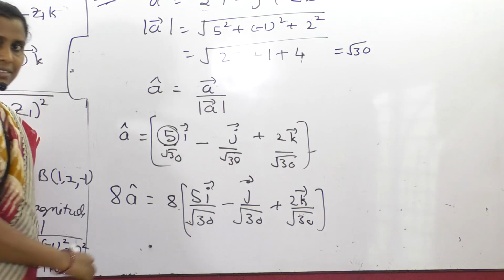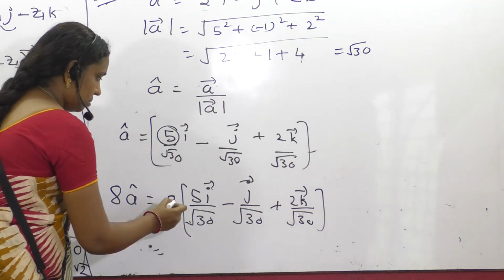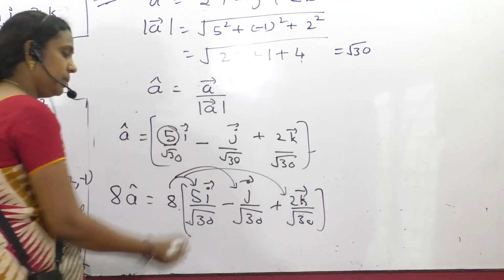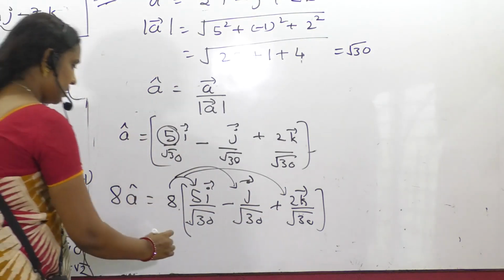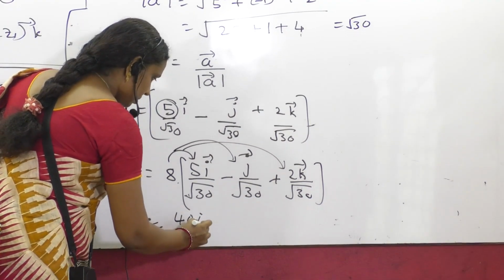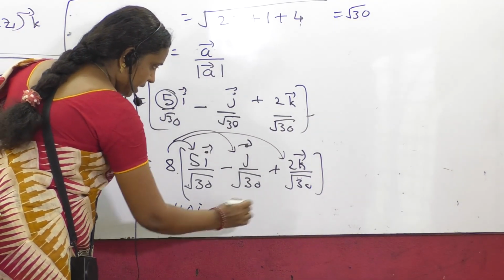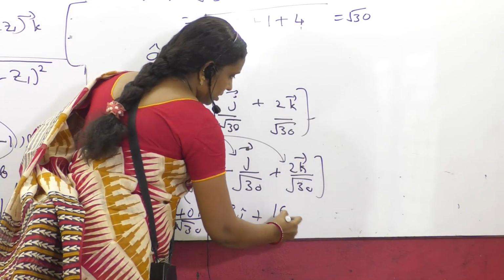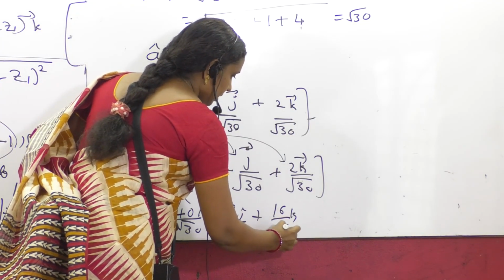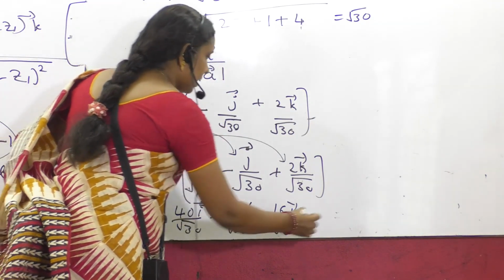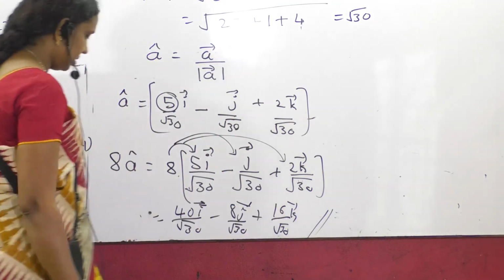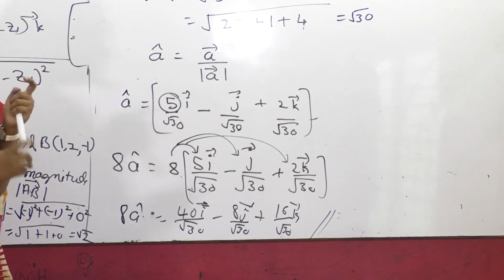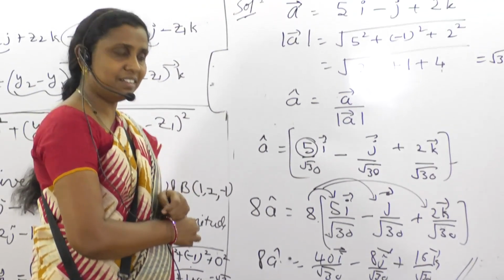Just go on multiplying every component with 8. 8 times 5 is 40, divided by root 30; minus 8j by root 30; 8 times 2 is 16k by root 30. This is what the required answer is. Done. That's it. Is this simple? Very simple? Was that interesting? Really? Good.